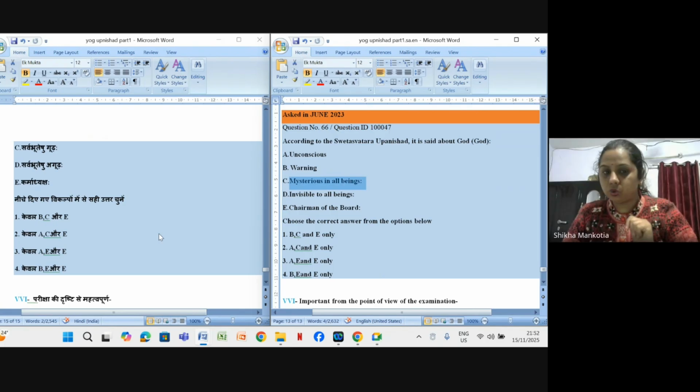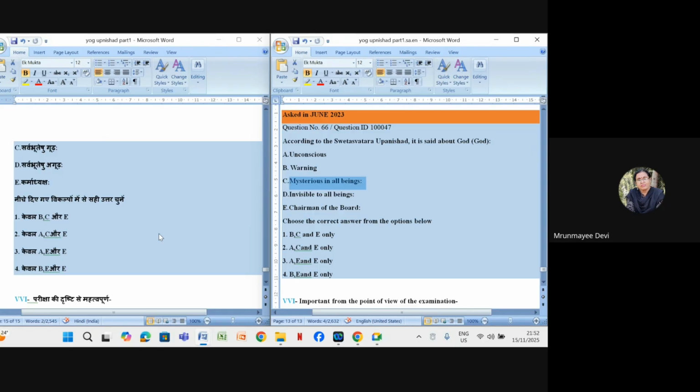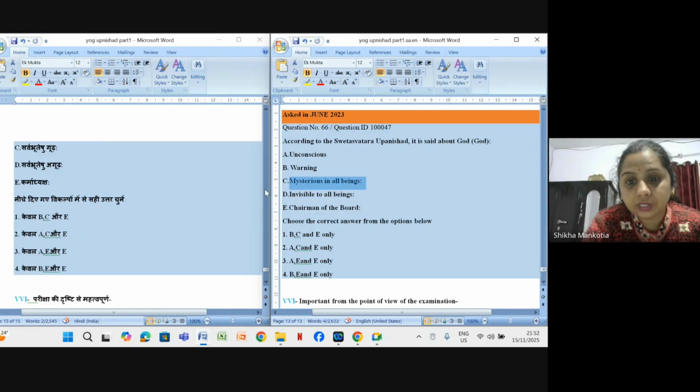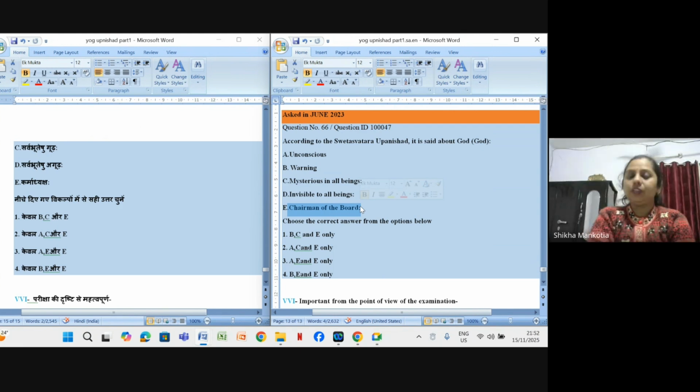Like Sarvbhuteshu Gudha, that is the quality of God. Karmadhyaksha means supreme of all the karmas. In that way we can keep it; here for Karmadhyaksha they have written chairman of board. How can we understand it, chairman of board? It is very difficult, or we can say it is not suitable in English also.